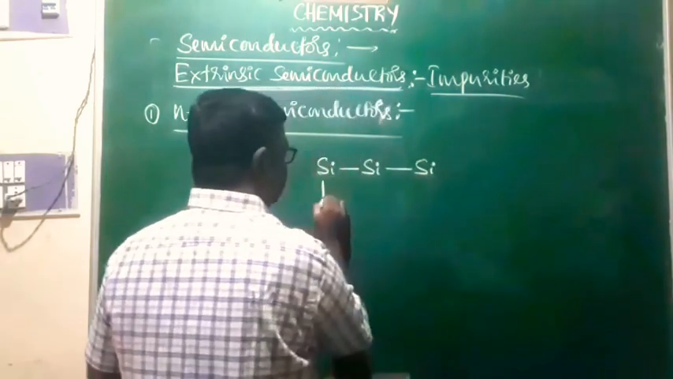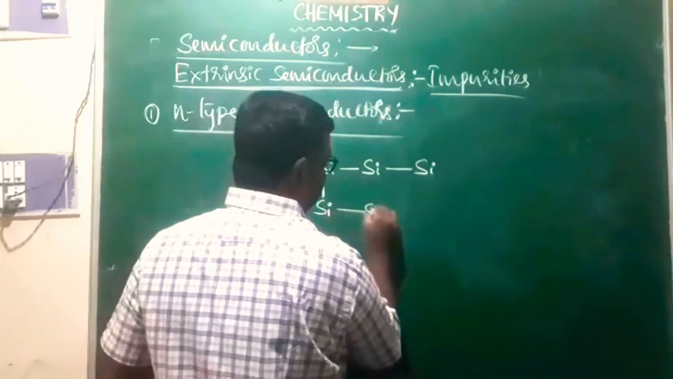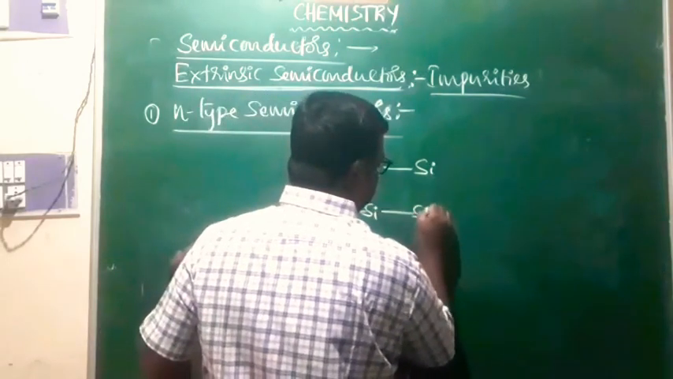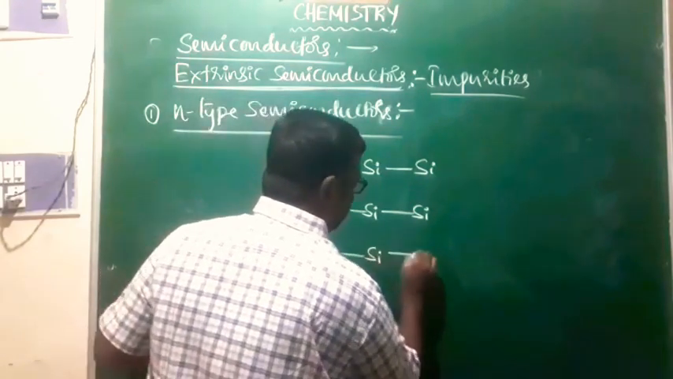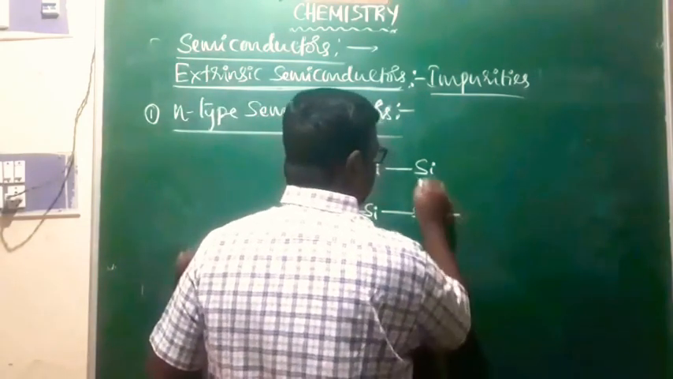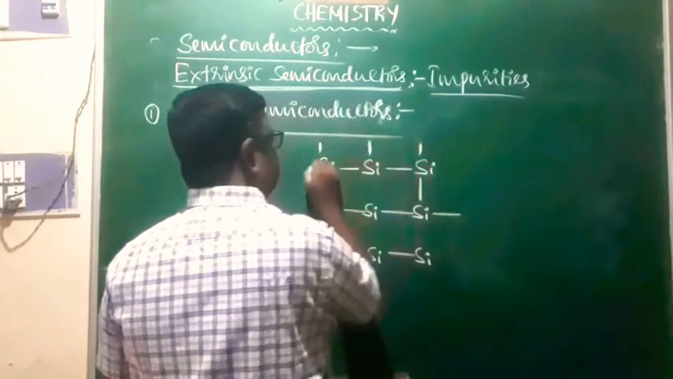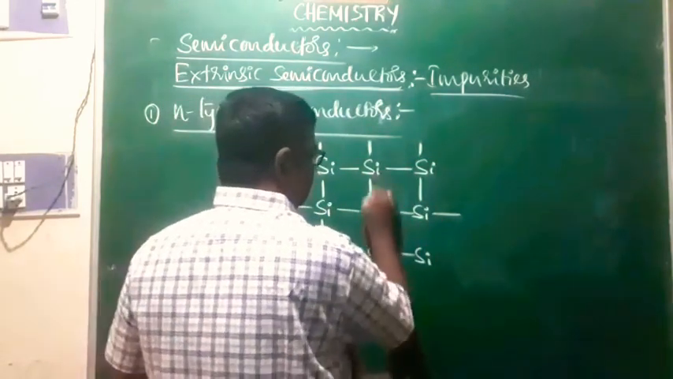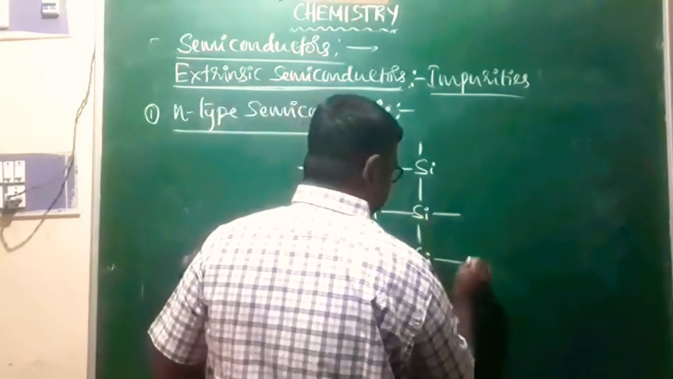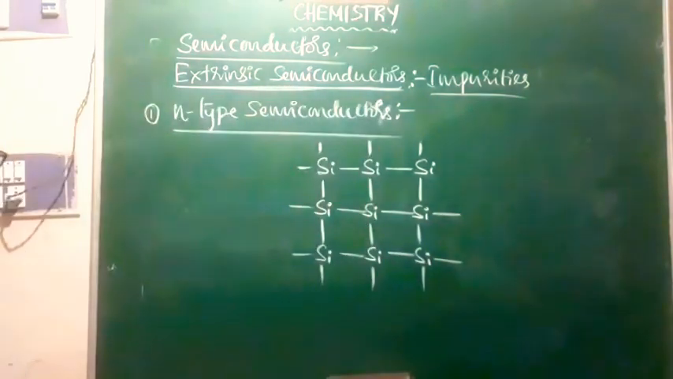Let me write the lattice of silicon. In the case of silicon, each silicon atom is covalently bonded to 4 other silicon atoms, right? This is what we call the lattice of silicon.